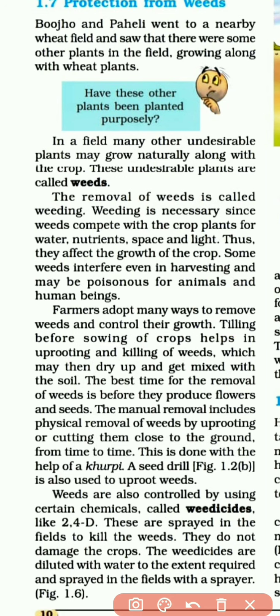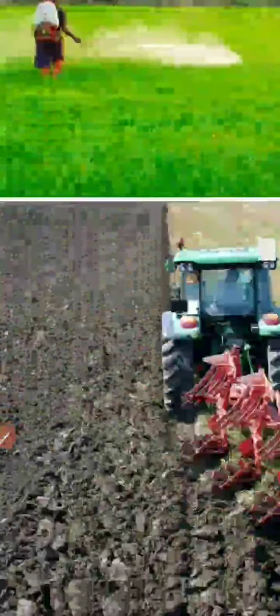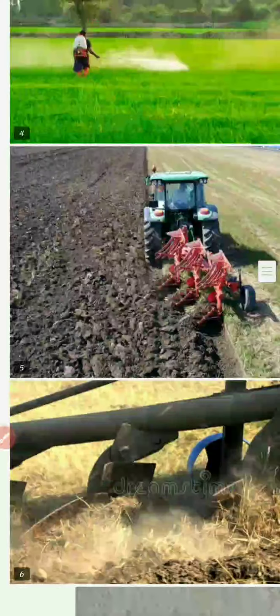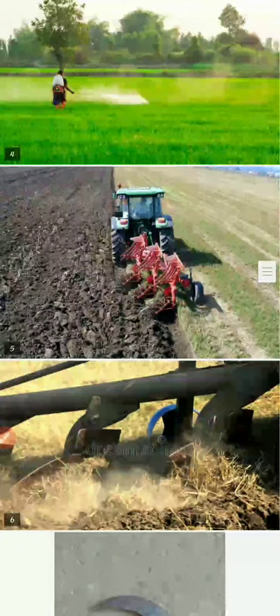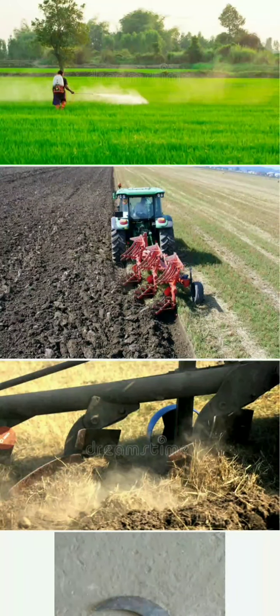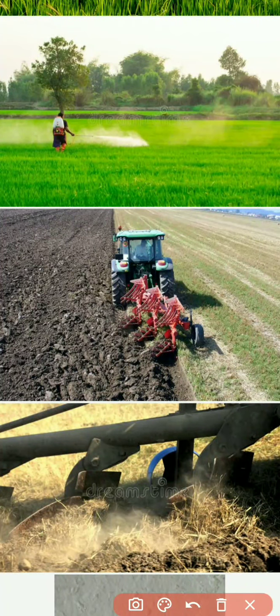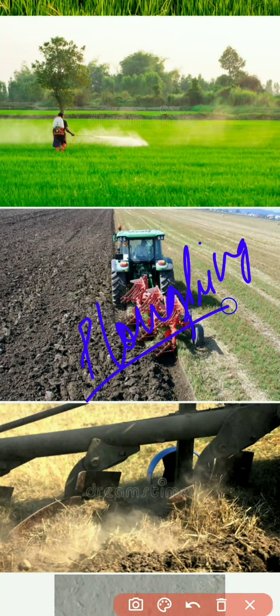So here, let me show you. Can you remember what was the first process of agriculture? What was the first agricultural practice that we have learned? That was what? Tilling or what? Plowing. So there we came to learn that plowing is very essential because it prepares the soil, right? So here also, tilling or plowing is very helpful in controlling the growth of weeds.